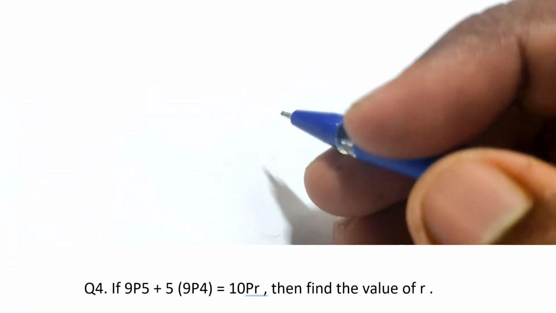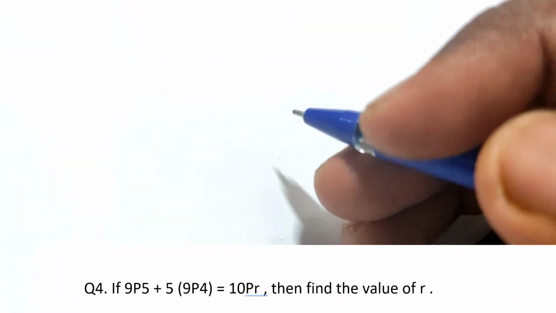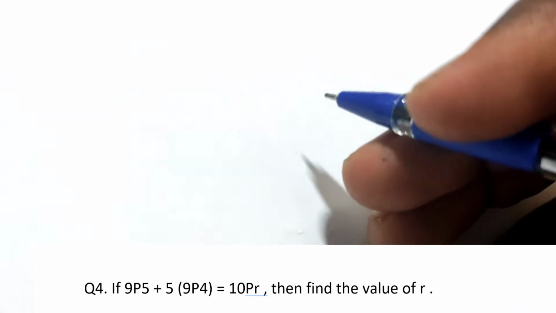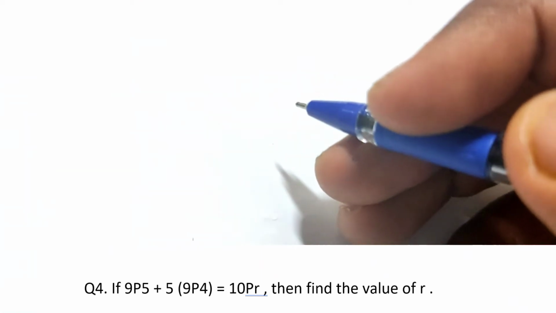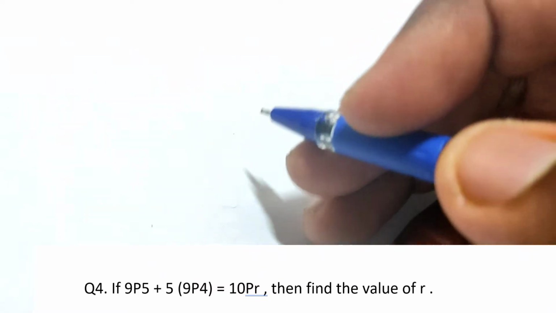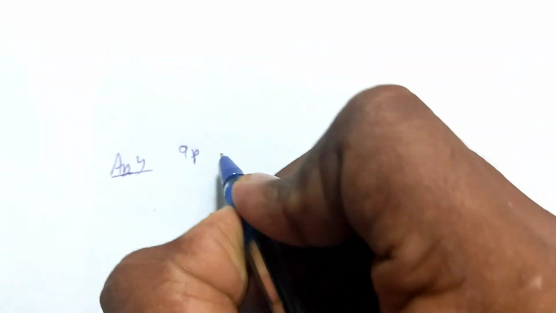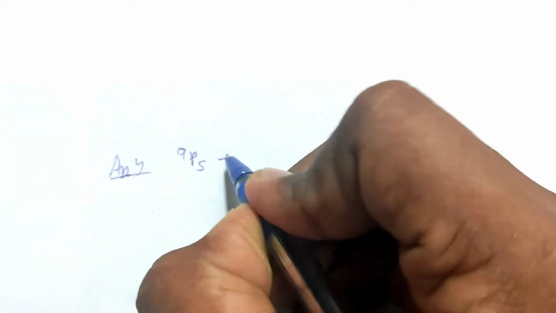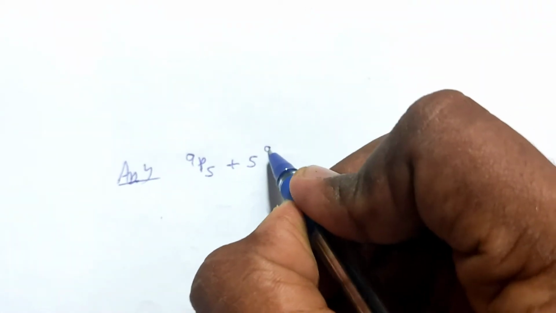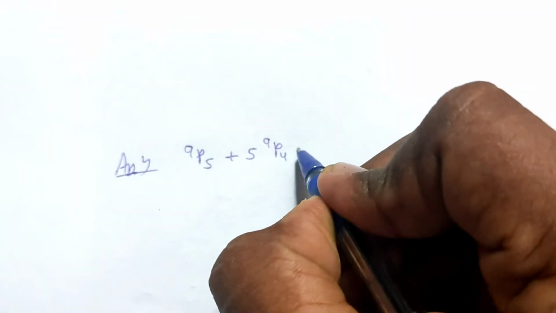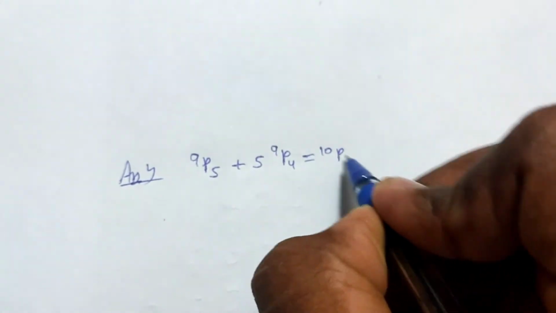So coming to the question number 4th. Question number 4th is just a simple equation in which we have to find the value of r. So coming to the solution part, it is given that 9P5 plus 5 into 9P4 equals 10Pr.